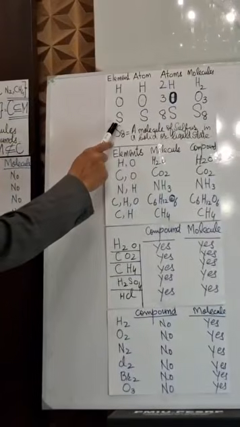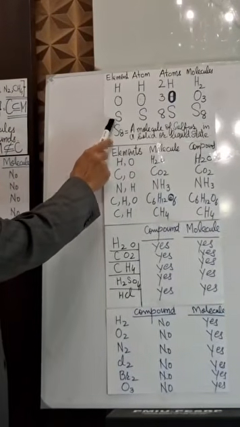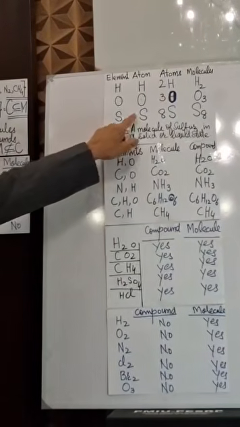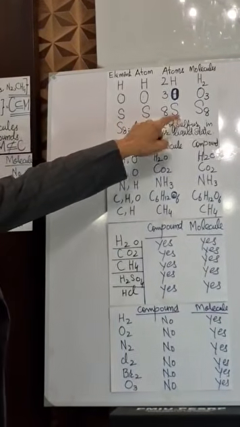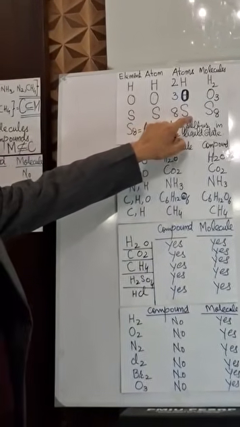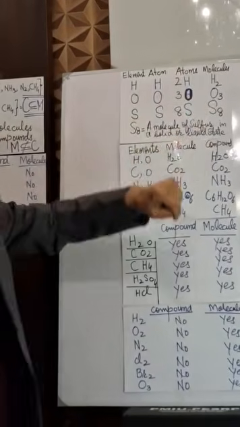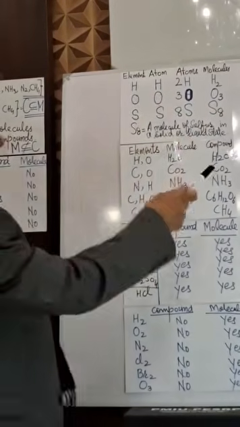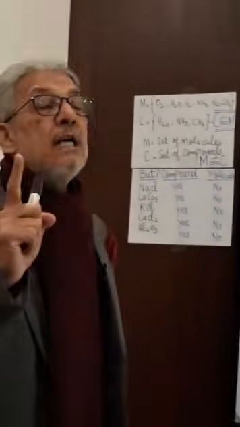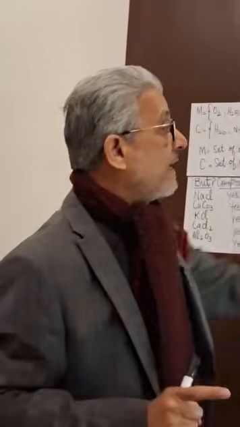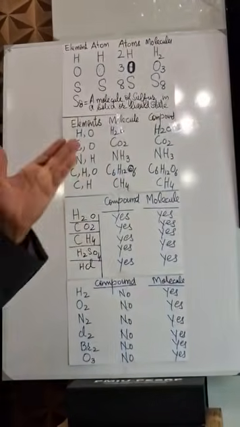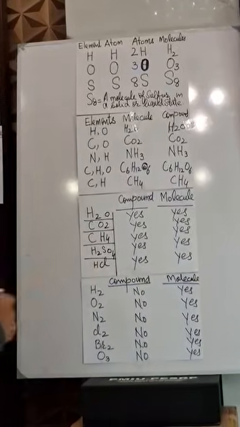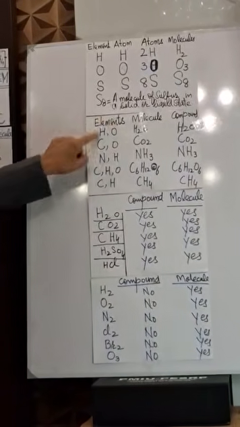Now what is this S? This is the symbol of sulfur. And what is this S? One atom of sulfur. And what is this 8S? 8 atoms of sulfur. But what is this S8? S8 is one molecule of sulfur where 8 atoms have been chemically, covalently combined. Now, look here.